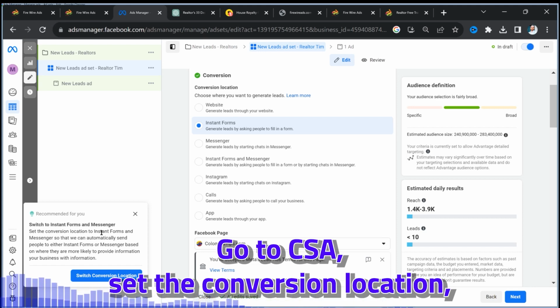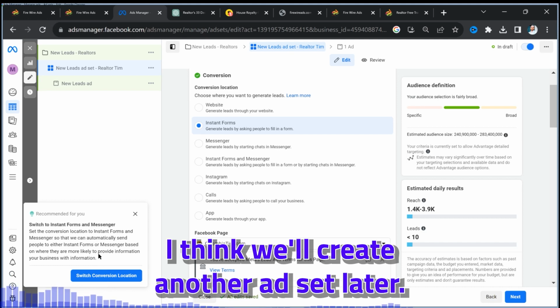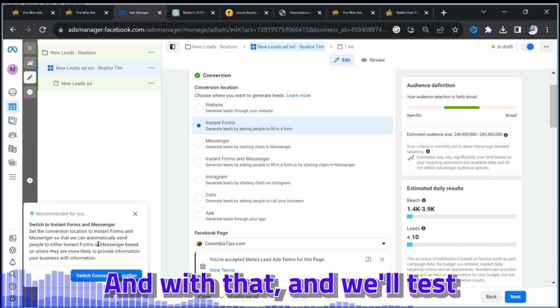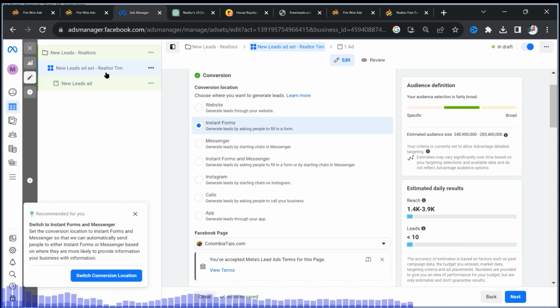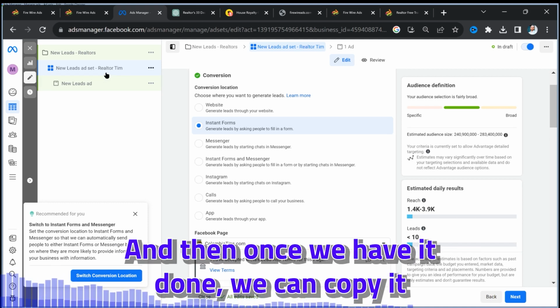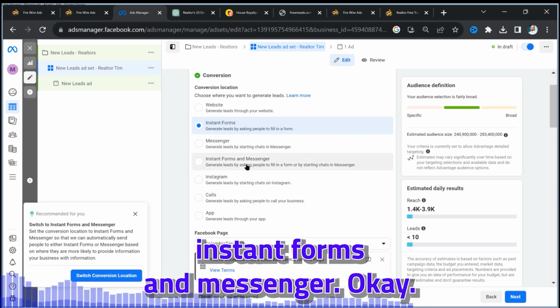Set the conversion location to instant forms and messages, so we can automatically send messages to people more likely to provide information. I think we'll create another ad set later and test to see which one does better. So we can copy this once we have it done, and just easily change that to Instagram instant forms and messenger, okay?